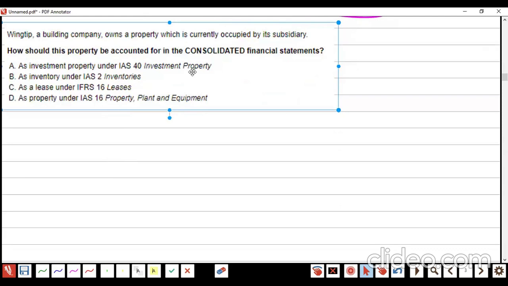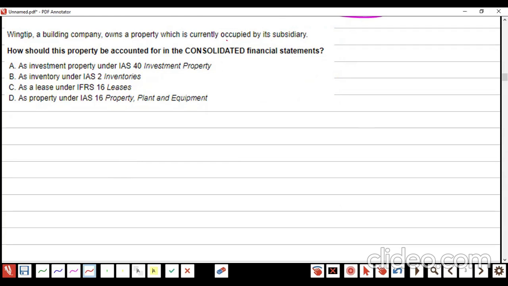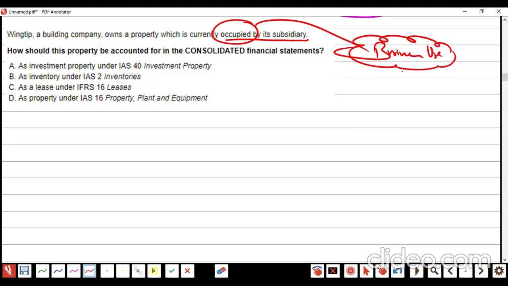Now some exam type questions we will do from your study hub. For IS 40, you and your subsidiary are considered as the same unit. Now look, this question I am reading and I will explain. Wintrip, a building company, owns property which is occupied by the subsidiary. Occupied means business use. Business use means IS 16. D is the answer.